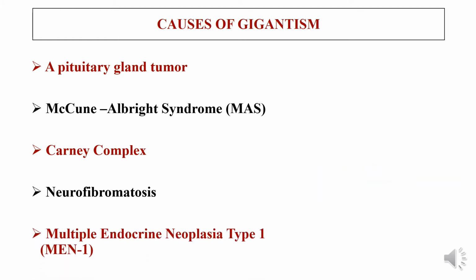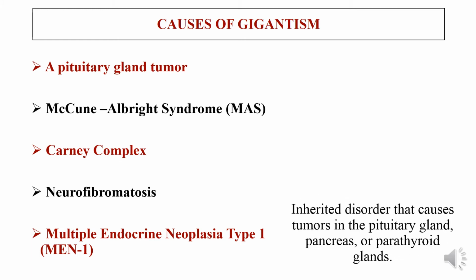And the last cause of gigantism is multiple endocrine neoplasia type 1, that is MEN1. It is also an inherited disorder that causes tumors in the pituitary gland. Once again, there will be a tumor in the pituitary gland which increases the secretion of the growth hormone,